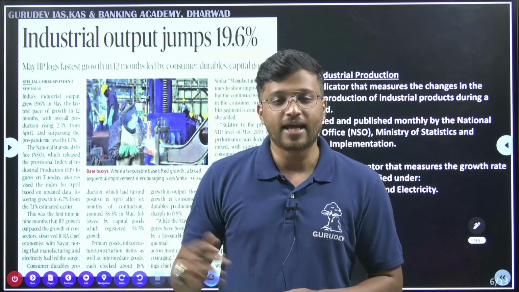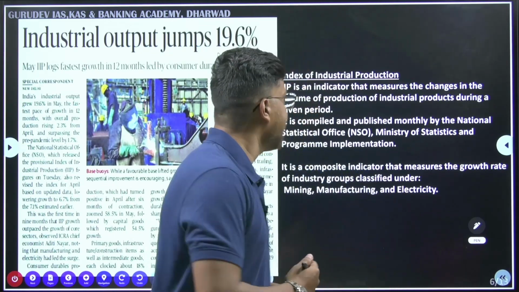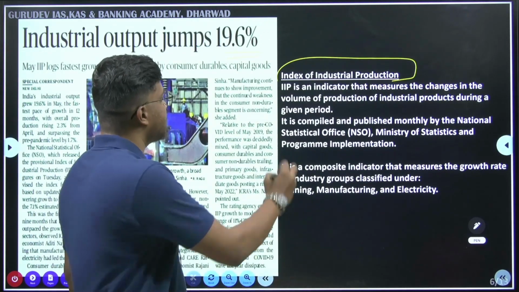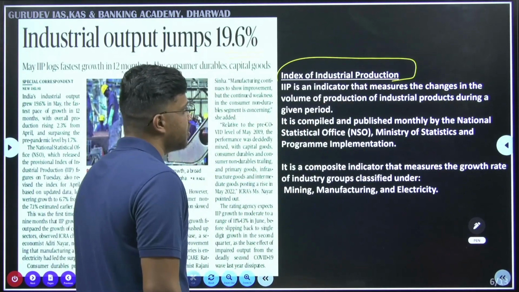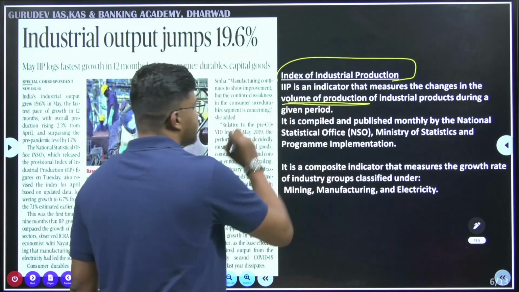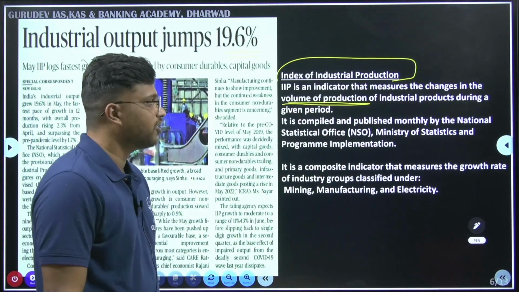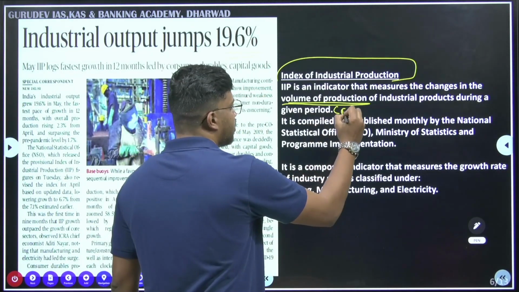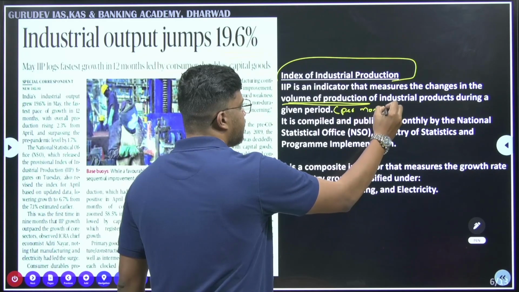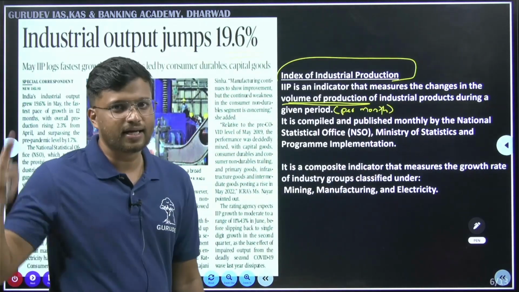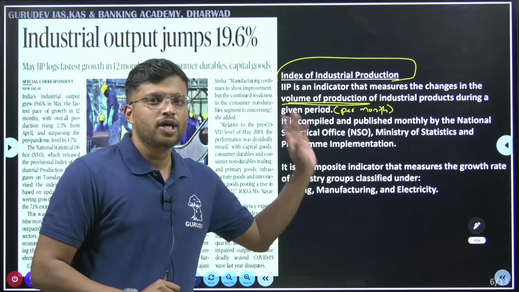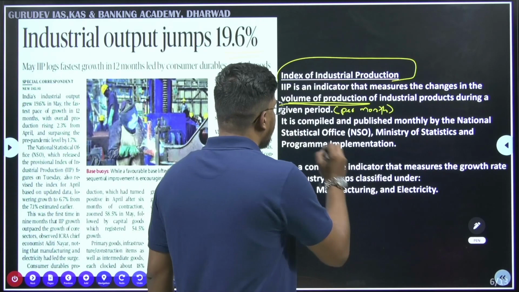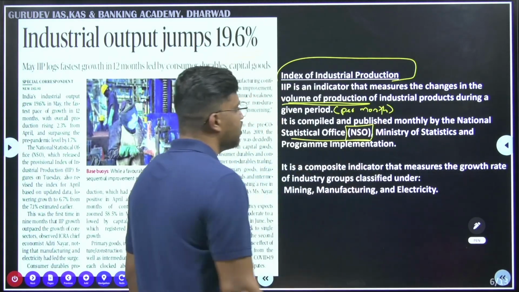In India, we calculate this industrial output using the Index of Industrial Production. It is an indicator that measures the change in the volume of production. Please keep it in mind. The volume of production of industrial products during a given period is calculated here, per month. So the IIP data is released every month. The numbers do not become important for you; you have to know what IIP is. Then it is compiled and published monthly by the NSO, that is your National Statistical Office.